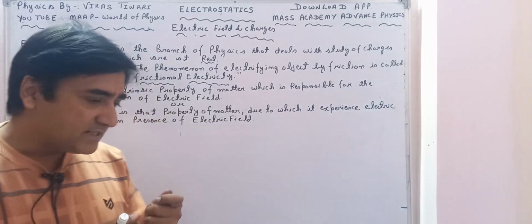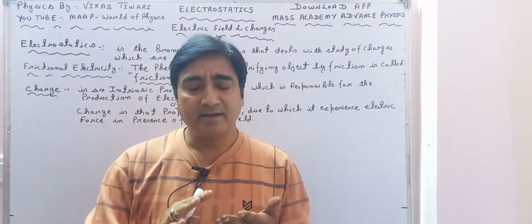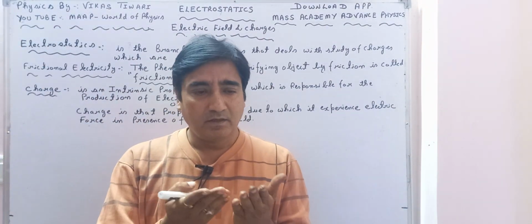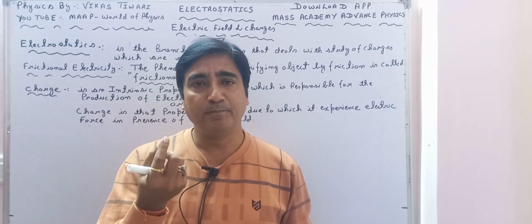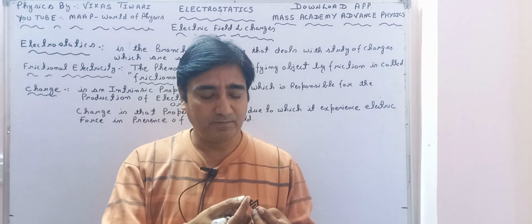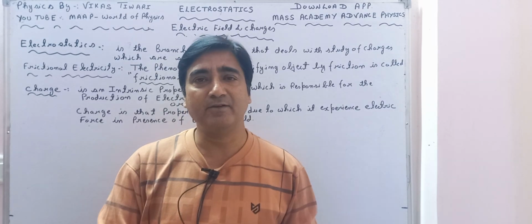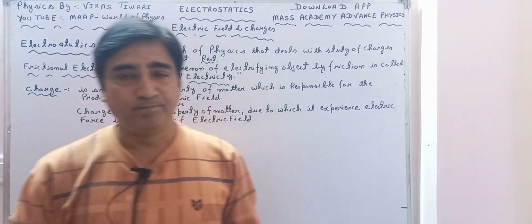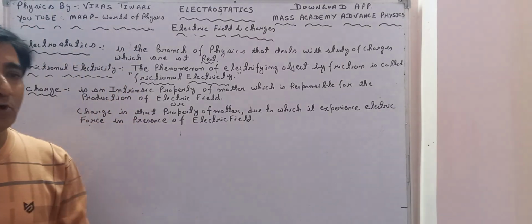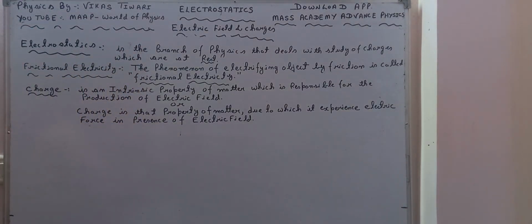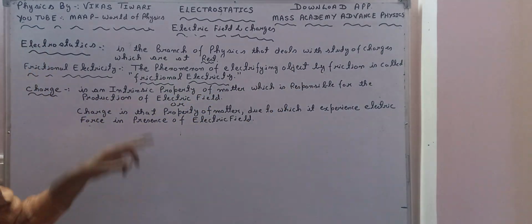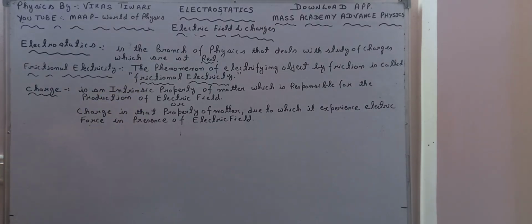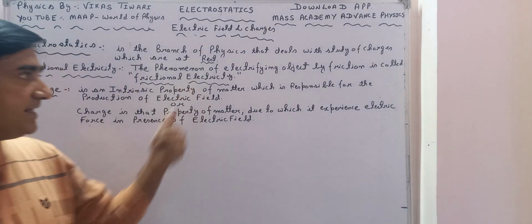When people rubbed two things and brought small bits of paper and other things closer to that object, they came to know that they get attracted. That is called frictional electricity. So what is the phenomenon of frictional electricity? The phenomenon of electrifying an object by friction is called frictional electricity. Some experiments have been done regarding this.